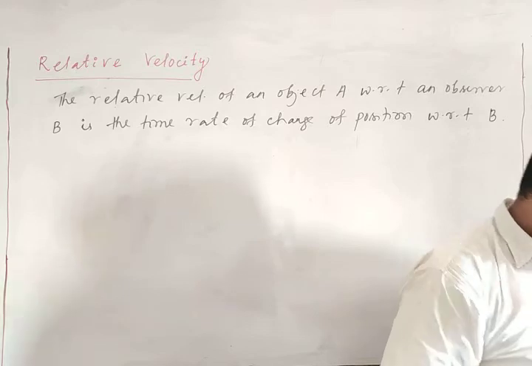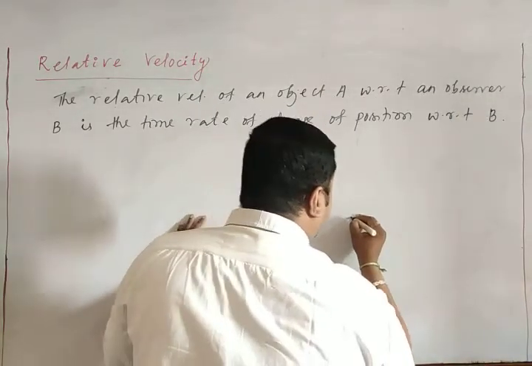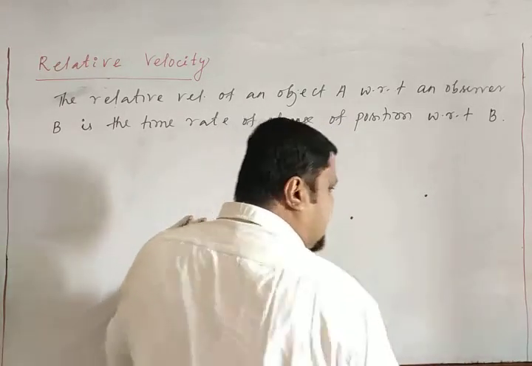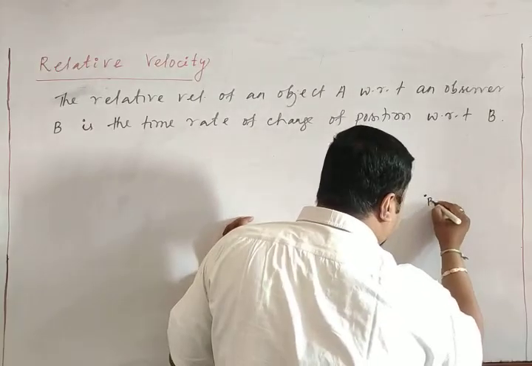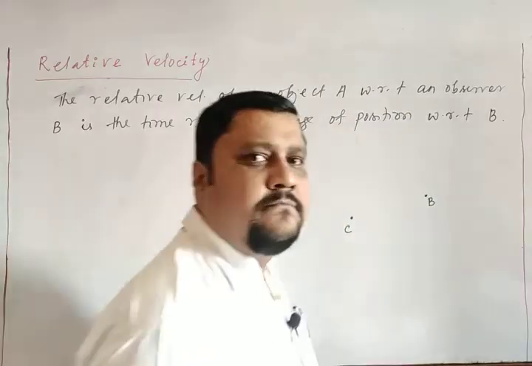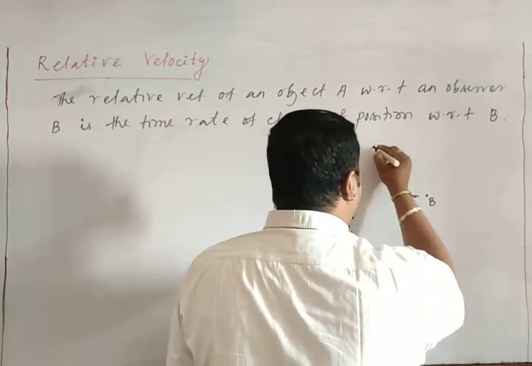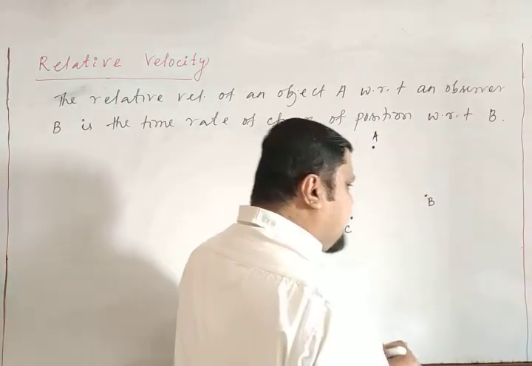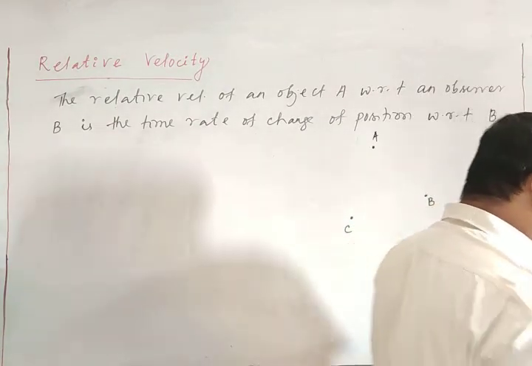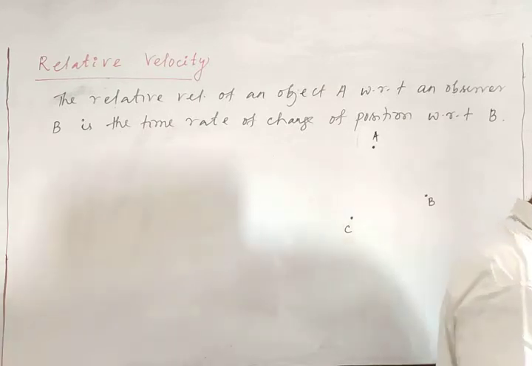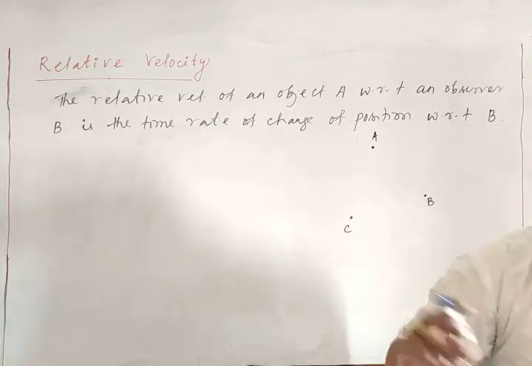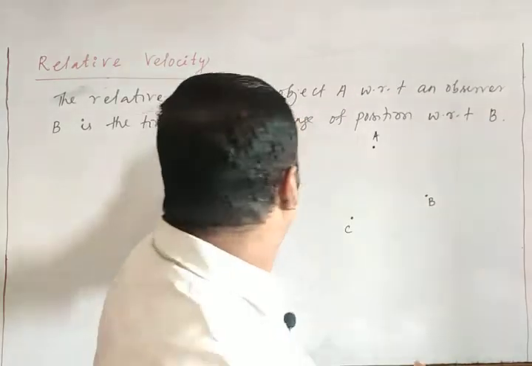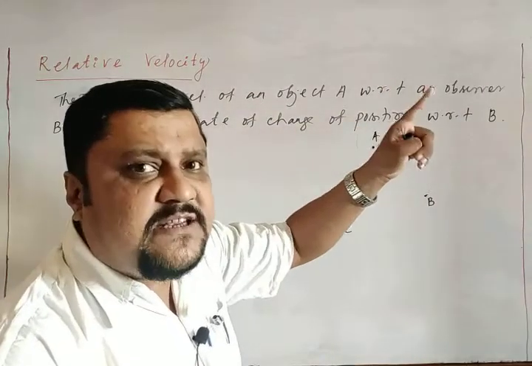Let us consider there are two observers. This is the surface of Earth. There are two observers, one is the observer B, the other one is the observer C. And there is an object A. Let us consider that the observers B and C measure the position vector of A, because here we talk about the time rate of change of position, so I will consider the position vector.